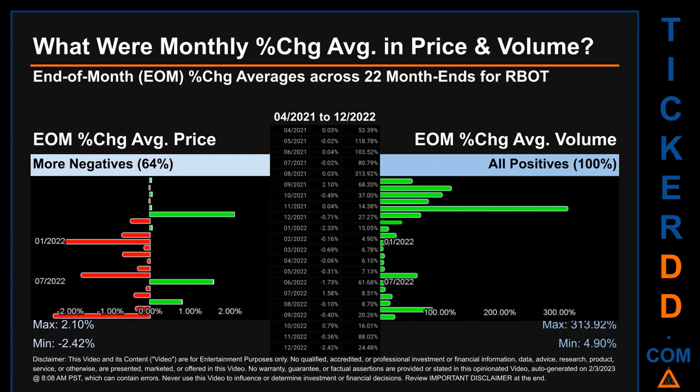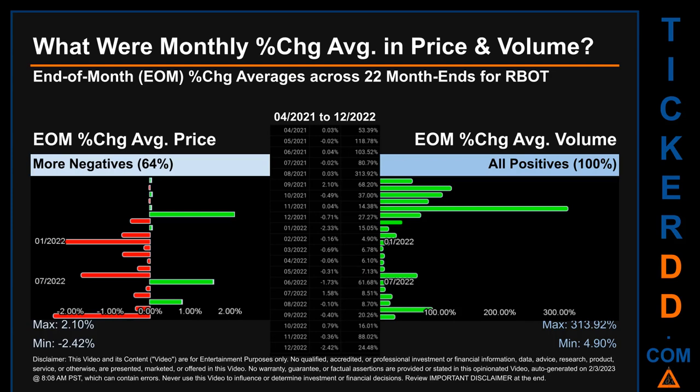From 04/2021 to 12/2022, out of 22 month ends, 14 had a negative percentage change in average price. Meaning 64% of month ends saw a negative percentage change in average price. In terms of volume, 22 out of 22 month ends had a positive percentage change. That is 100% of month ends saw a positive percentage change in average volume.